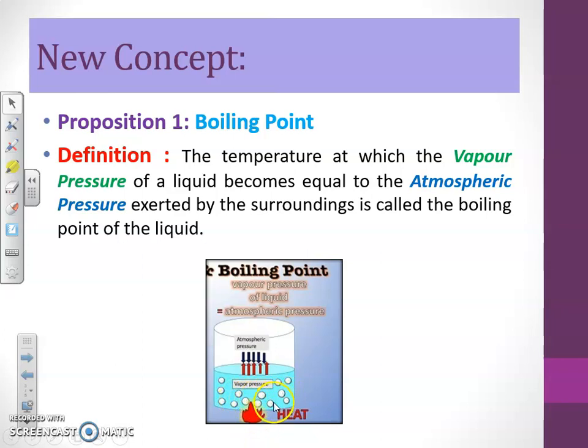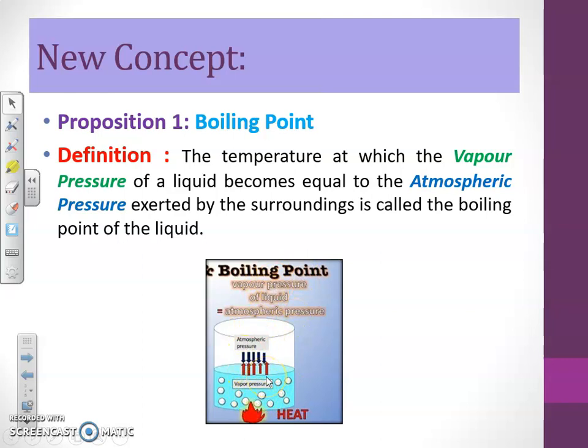As we already said, the vapor pressure increases as the temperature increases. As we provide heat, the temperature increases, and that's why the vapor pressure again increases, and it reaches a value equal to or greater than the atmospheric pressure. As it becomes equal or greater than atmospheric pressure, the molecules will overcome the external pressure, escape from the liquid, and vaporize, and that temperature we call the boiling point.